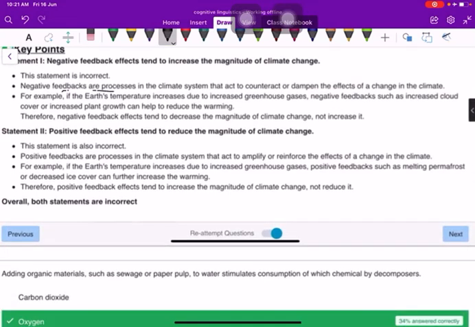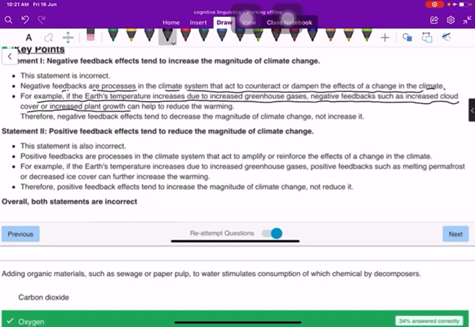The negative feedback are the processes in the climate system that act to counteract or dampen the effects of a change in the climate. For example, if the Earth's temperature increases due to increased greenhouse gases, negative feedback such as increased cloud cover or increased plant growth can help to reduce the warming. Therefore, the negative feedback effects tend to decrease the magnitude of climate change, not increase it.